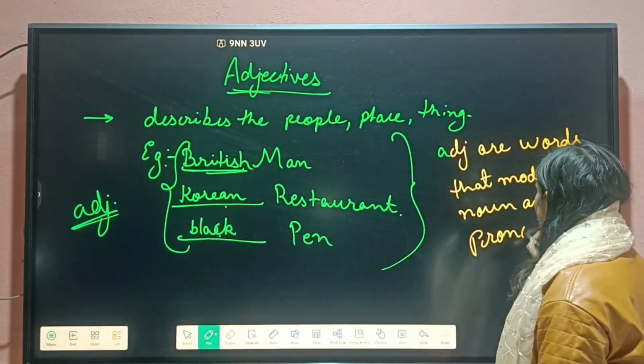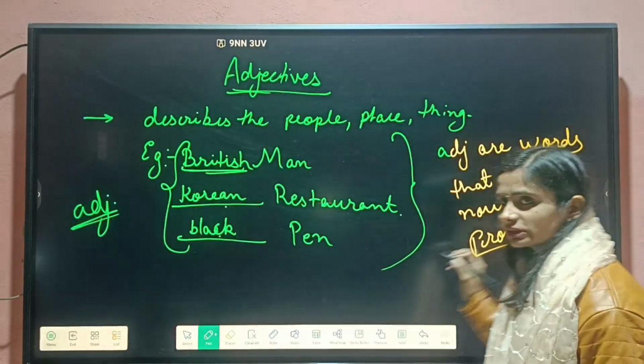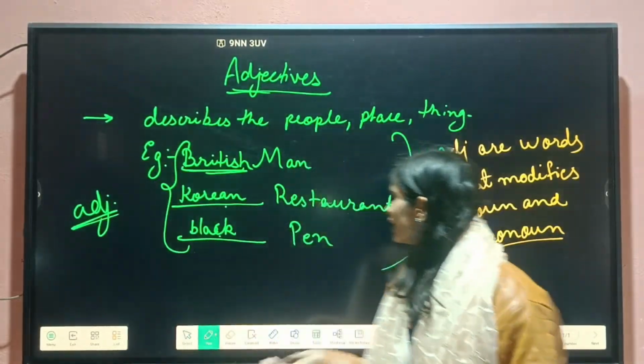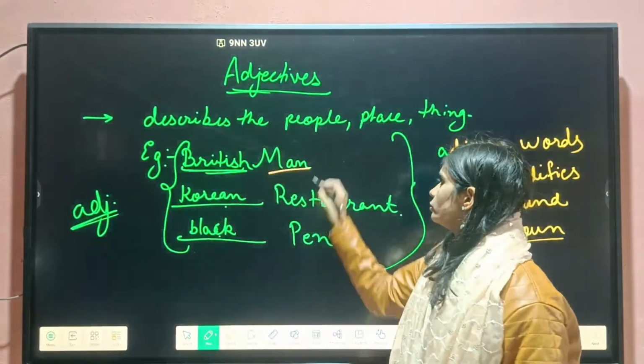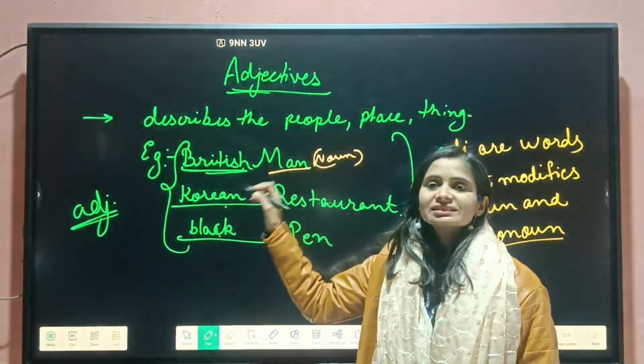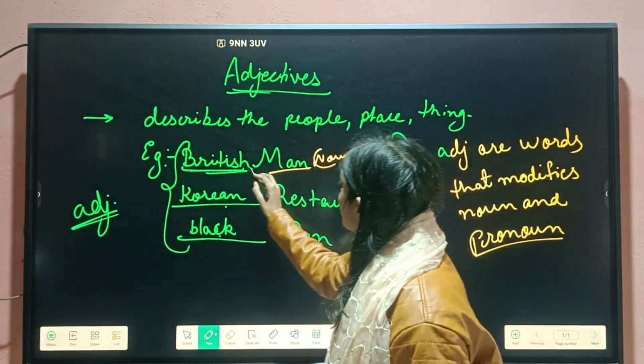Because we all know what is the meaning of noun. Nouns are basically any name of a person, place, or a thing. Exactly, man is a noun. So British is describing, it is modifying the noun.